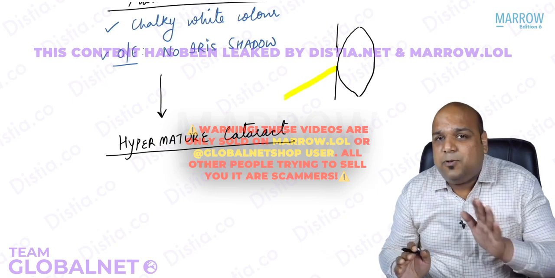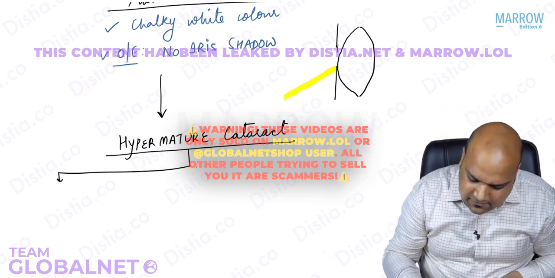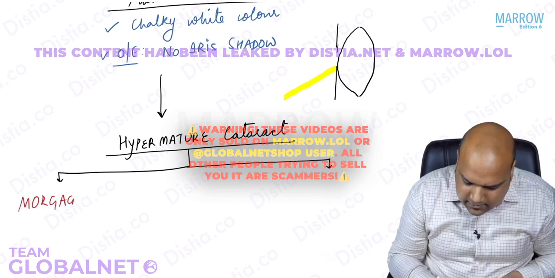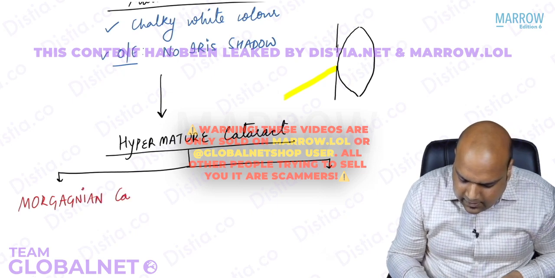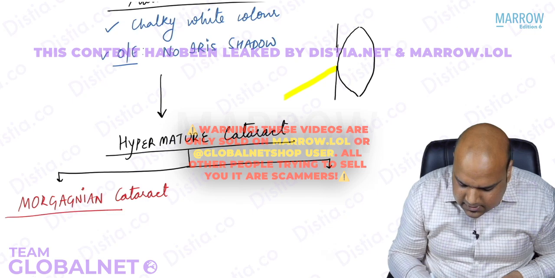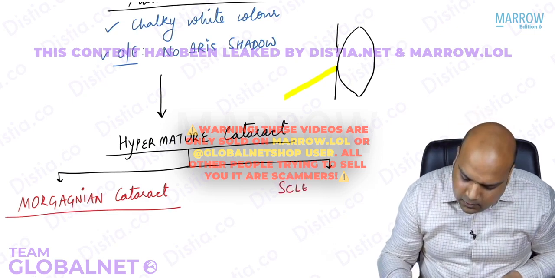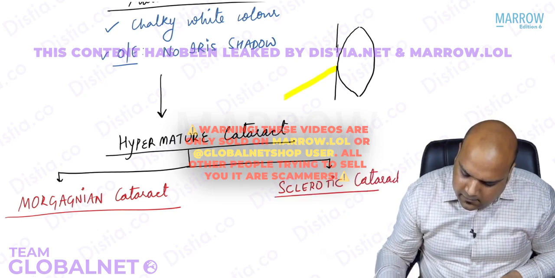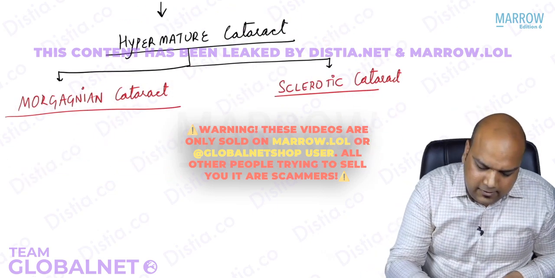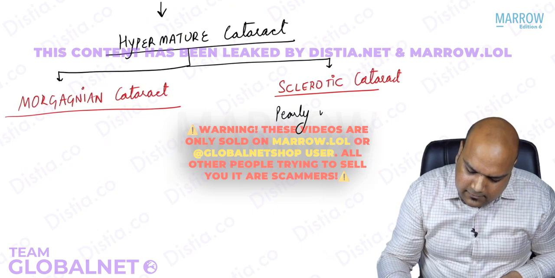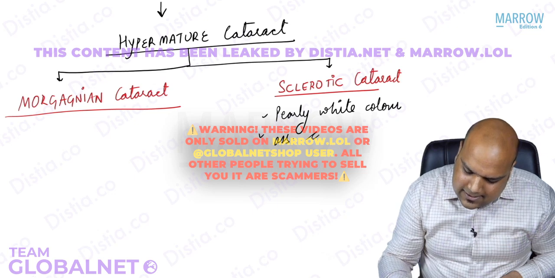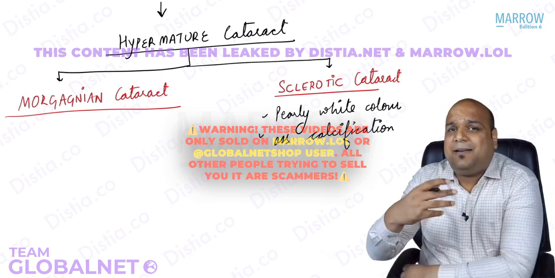Okay. This hypermature cataract can present in two ways. The first name is a very commonly asked question, everybody: Morgagnian cataract. In vivas, as short notes, as well as in your MCQs. And the second is known as sclerotic cataract. Now, sclerotic cataract, we say, becomes pearly white in color, and there is associated calcification. Sclerosis is occurring, calcification is occurring, causing pearly white color, pearls.